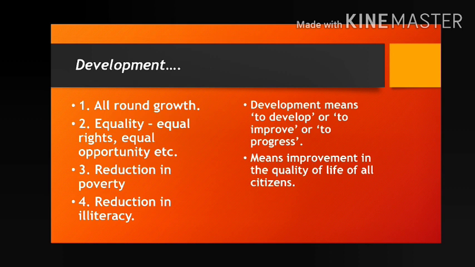So first of all, who does not want development? Can you say that yes, I don't want development? No one can say. But now the thing is, what is the meaning of the word development?